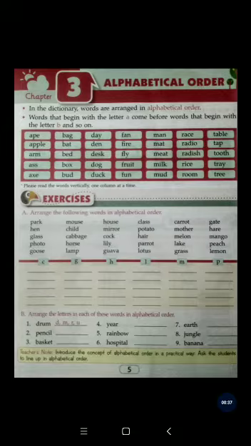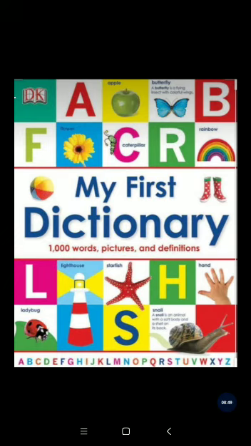We will read, in the dictionary, words are arranged in alphabetical order. So first, we will know about dictionary. What is dictionary? Dictionary is a book where you can find new words and their meanings. Here you can see one of the pictures of a dictionary of your standard. When you grow up, you will see many more dictionaries with new words and their meanings. So basically, in the dictionary, we can find many new words and their meanings which are arranged in alphabetical order.